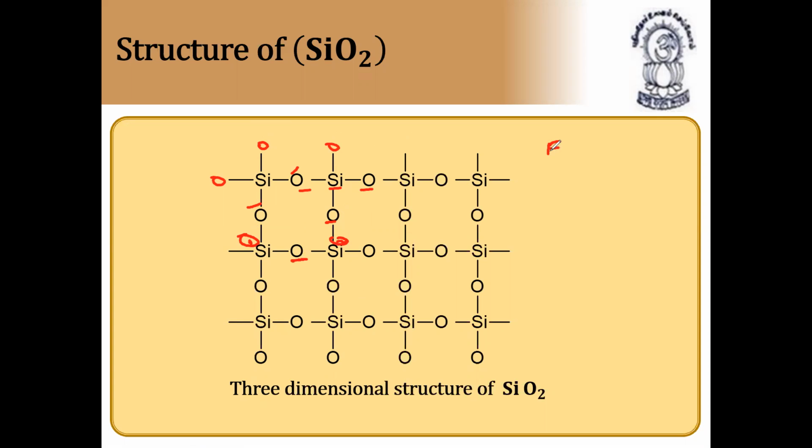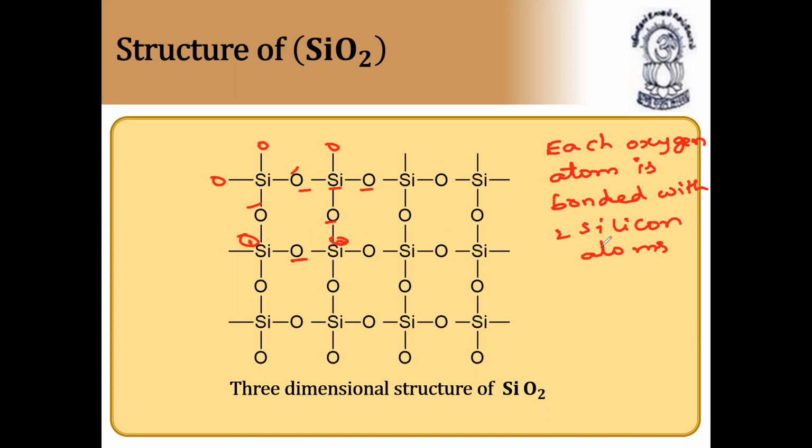Each oxygen atom is bonded with two silicon atoms, and each silicon is bonded with four oxygen atoms.